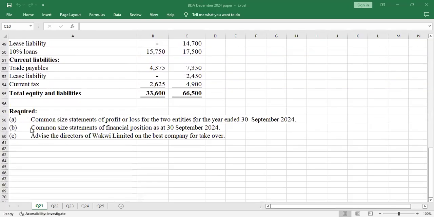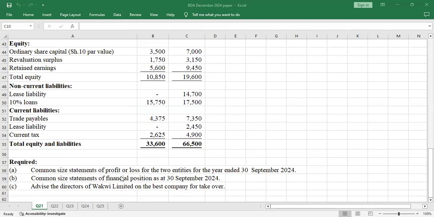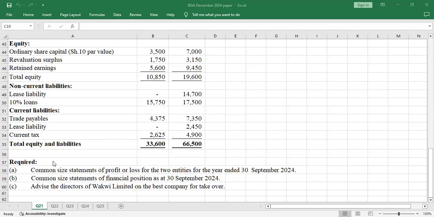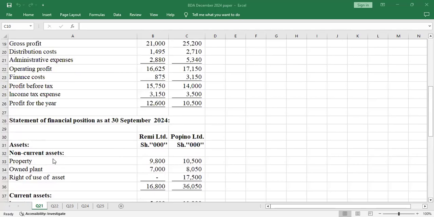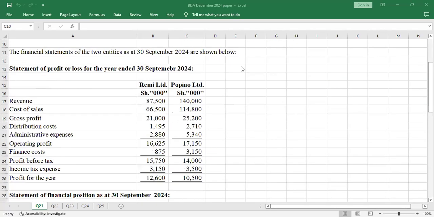Required: A, common size statements of profit or loss for the two entities for the year ended 30th September 2024. B, common size statement of financial position as of 30th September 2024. C, advise the directors of Workway Limited on the best company for takeover. So we'll start with doing the common size statement analysis.